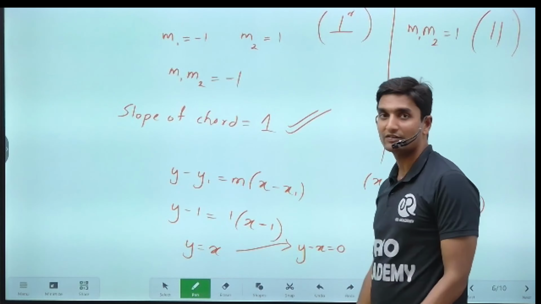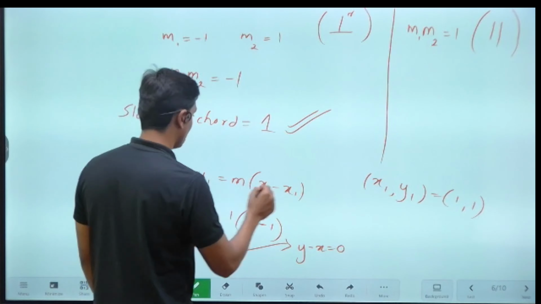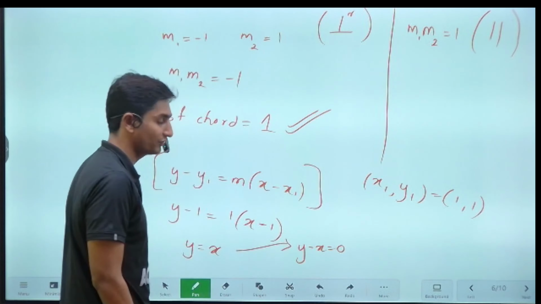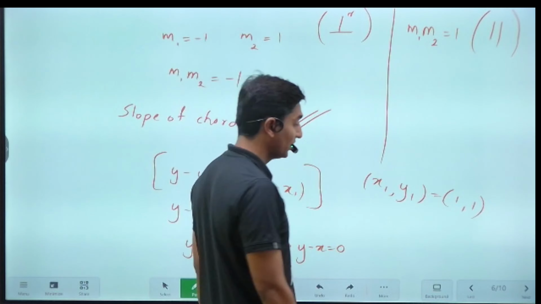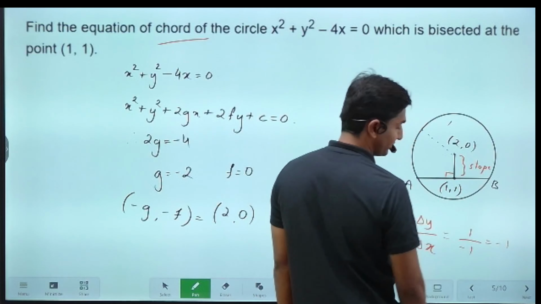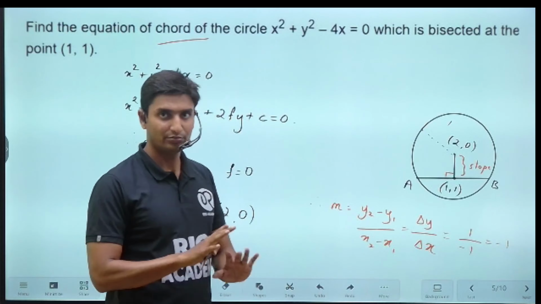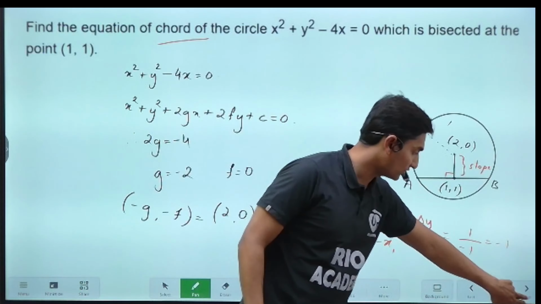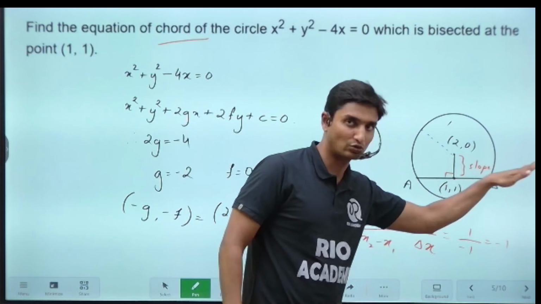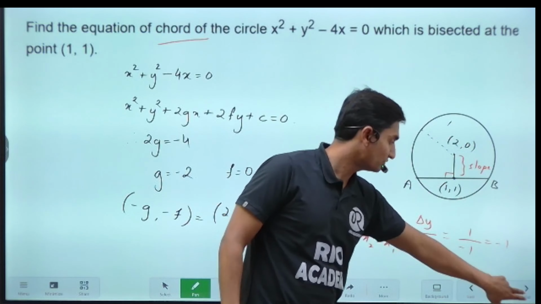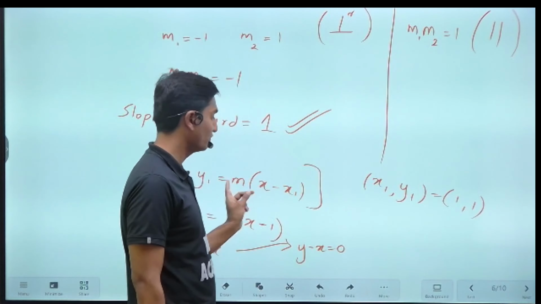The question is asking us the equation of the chord. The chord is also a line, guys. The equation of the line is given by this particular format that we have represented. Substitute the values of x1 y1. What is x1 y1? It can be any point on the line, it can be 1 1, it can be 2 3. We are substituting that because this line is passing through that point.